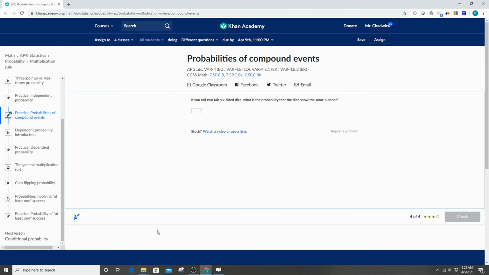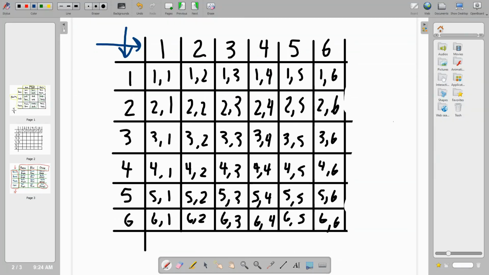What is the probability that the dice show the same number? So here's the cool thing. Now that we can visually see this, let's just go ahead and see when there are the same number. So I see a 1 and a 1, right? That's the same number, right? 2 and a 2, same number. 3 and a 3, the same number. 4 and a 4, the same number. 5 and a 5, and a 6 and a 6.